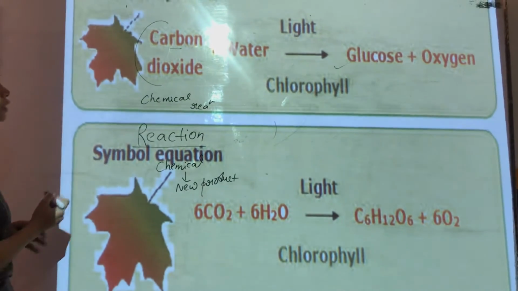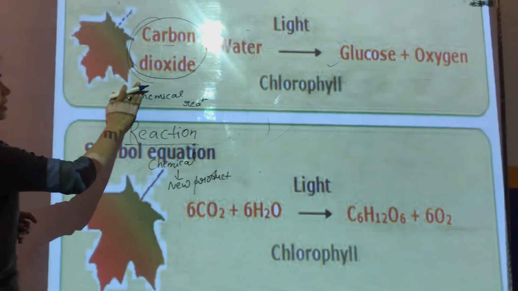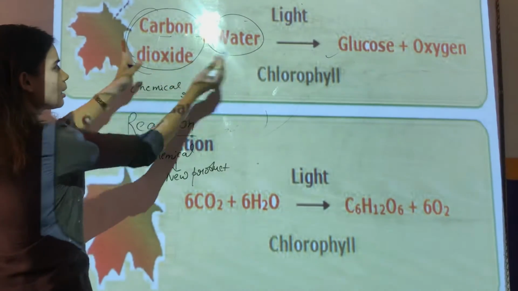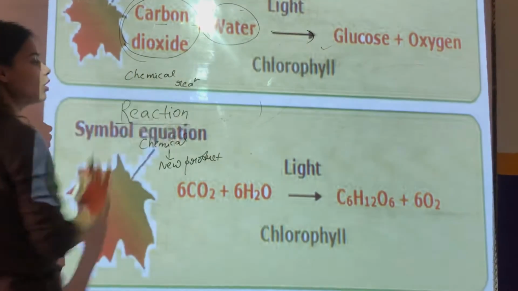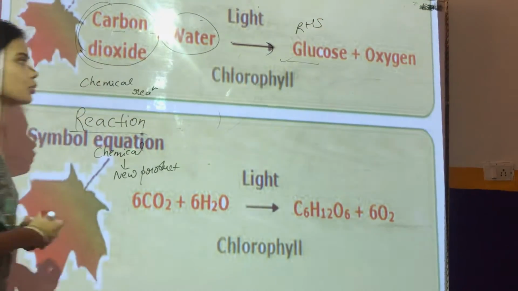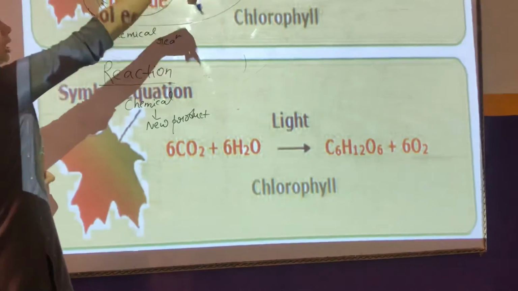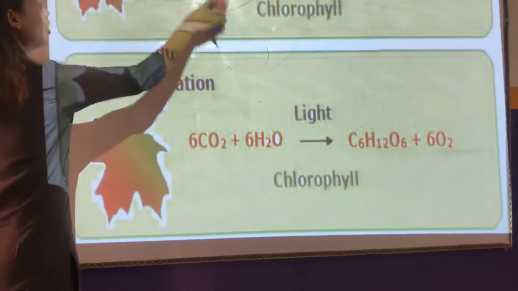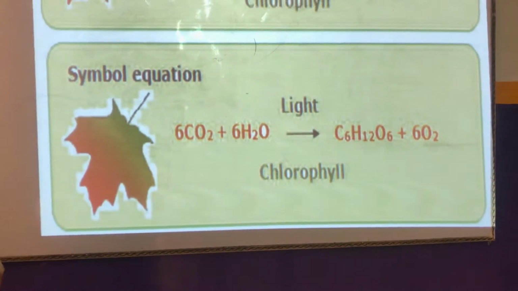So plus signs show the reactants. Here carbon dioxide is a reactant, water is also a reactant. Plus sign shows that they are combining. When they combine, this arrow shows the direction of reaction, and the right hand side shows the product. So we can say that this whole left side is reactant and that whole RHS part is product, and this arrow shows the direction of any reaction, and this is what we call a chemical equation.